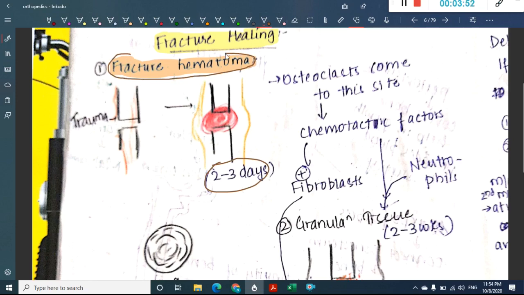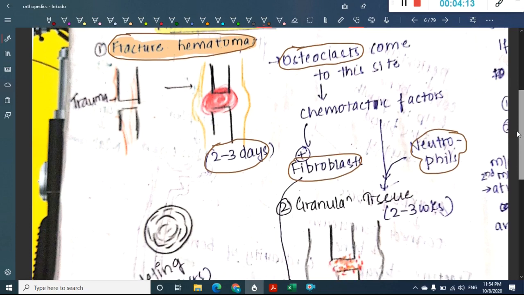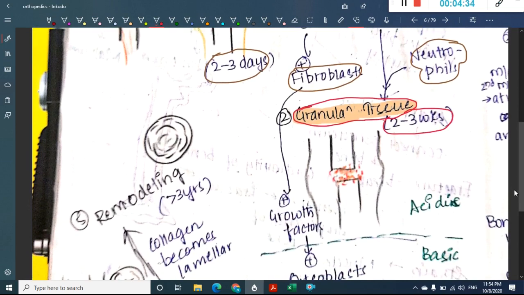After the formation of fracture hematoma, osteoclasts will first come to this site, and they will produce some chemotactic factors which will activate fibroblasts and neutrophils. Now what do these fibroblasts and neutrophils do? In the subsequent 2 to 3 weeks, they lead to the generation of granulation tissue, which is formed in 2 to 3 weeks.